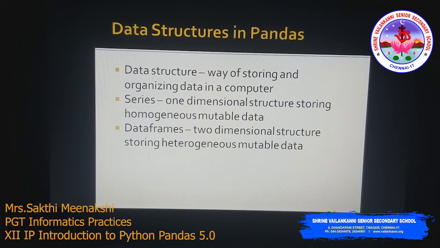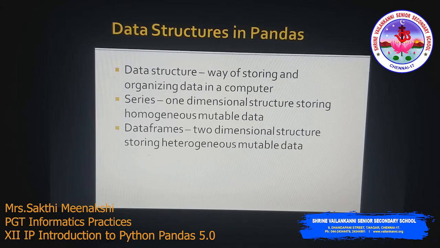Next one, data structures. Okay, so data structure is a way of storing and organizing data in computer. You know, data is very raw information. So how to store this data inside the computer? There should be some structure, right? There should be some format. So that is called data structure. And this pandas offers two important data structures. One is called series and the next one is called data frames.